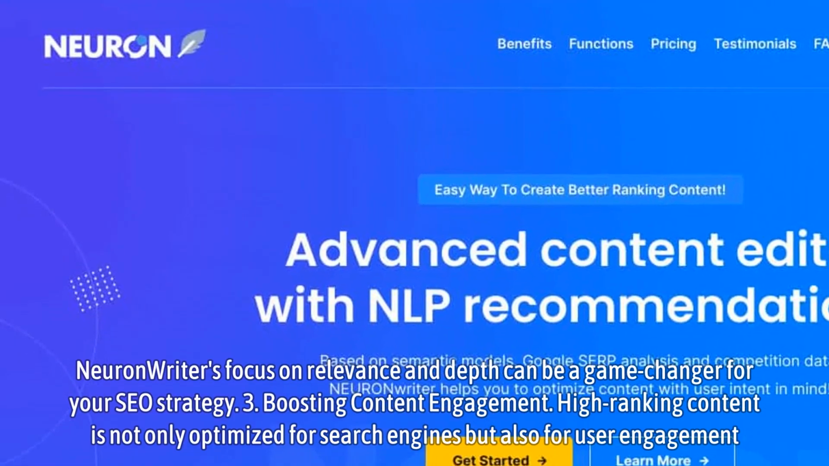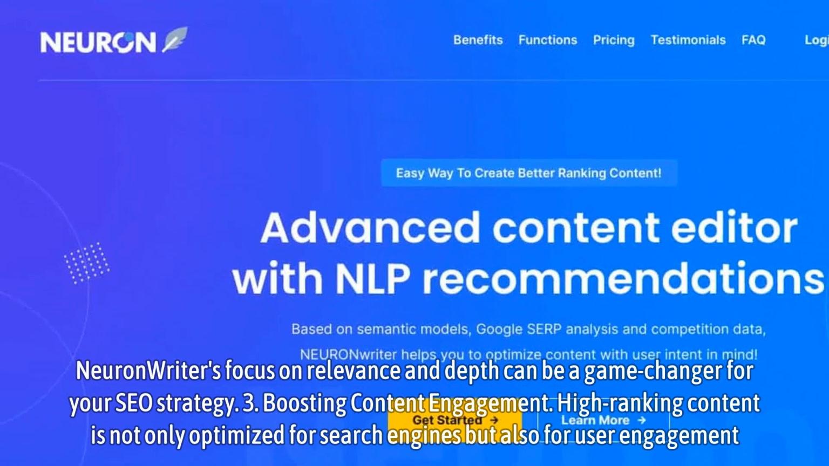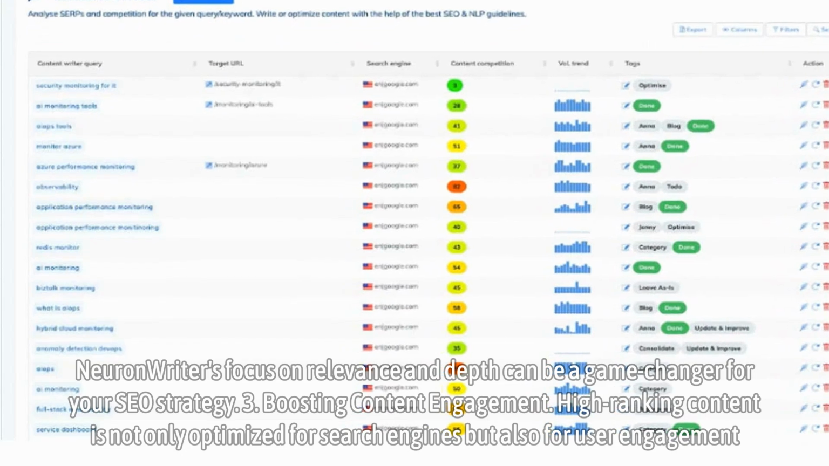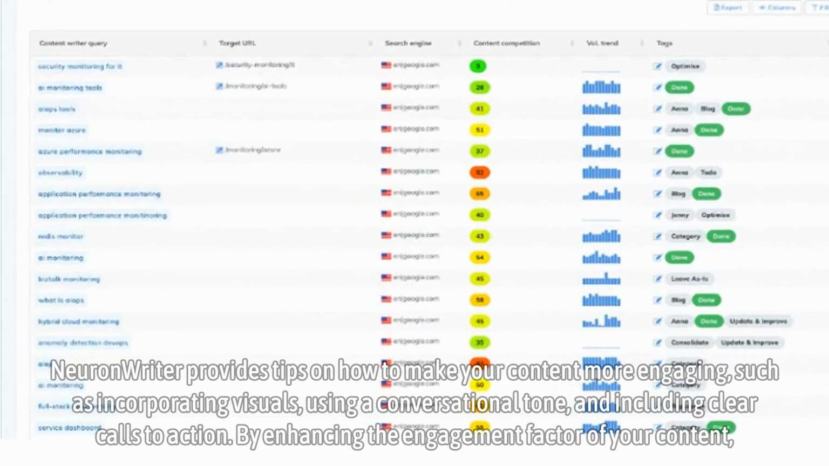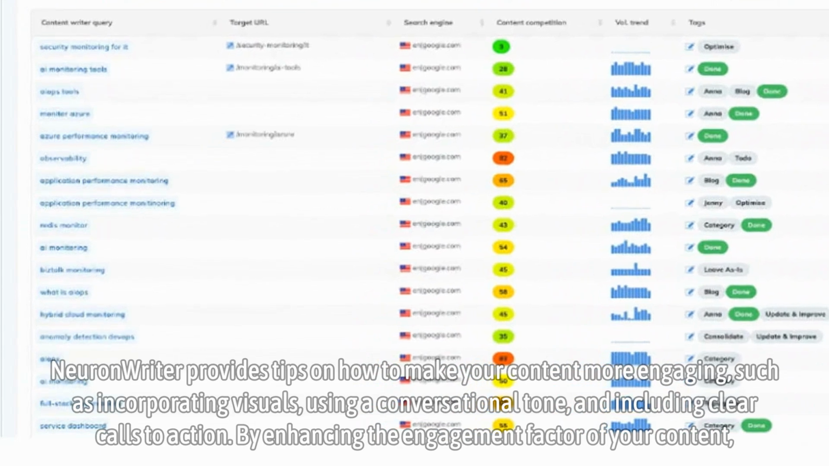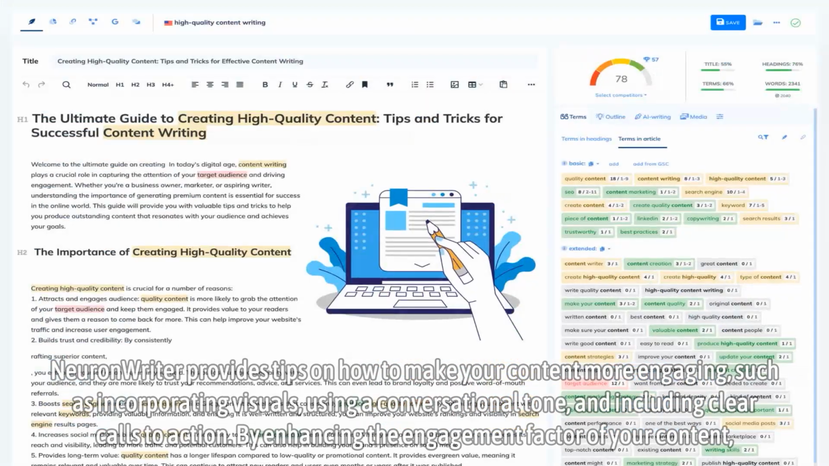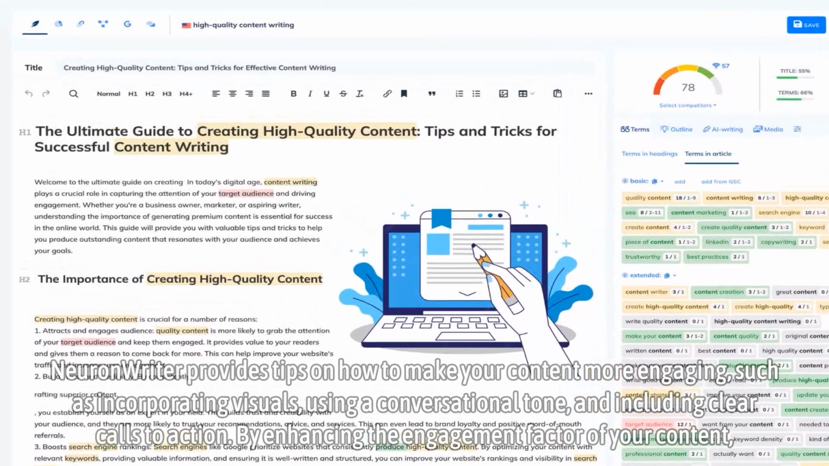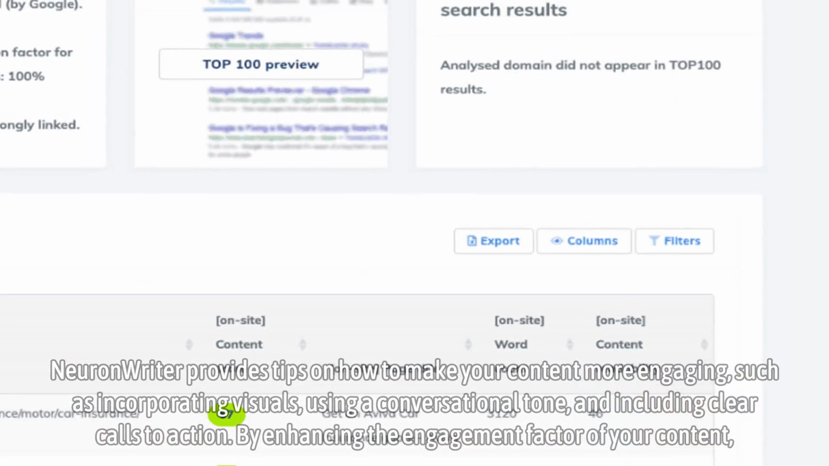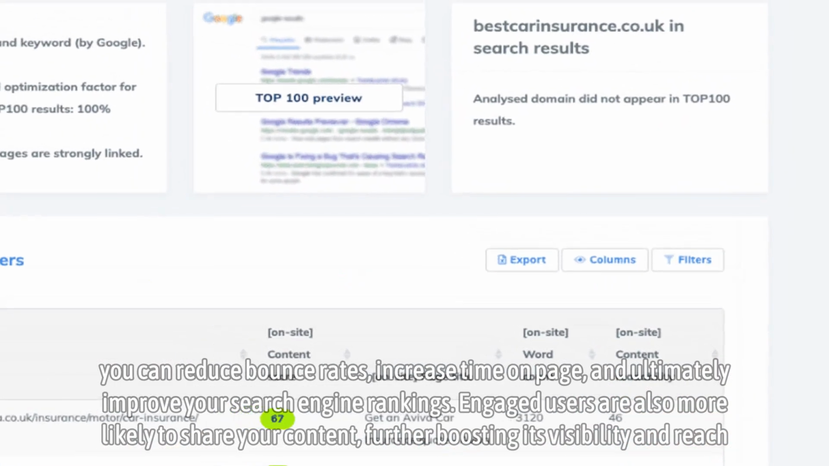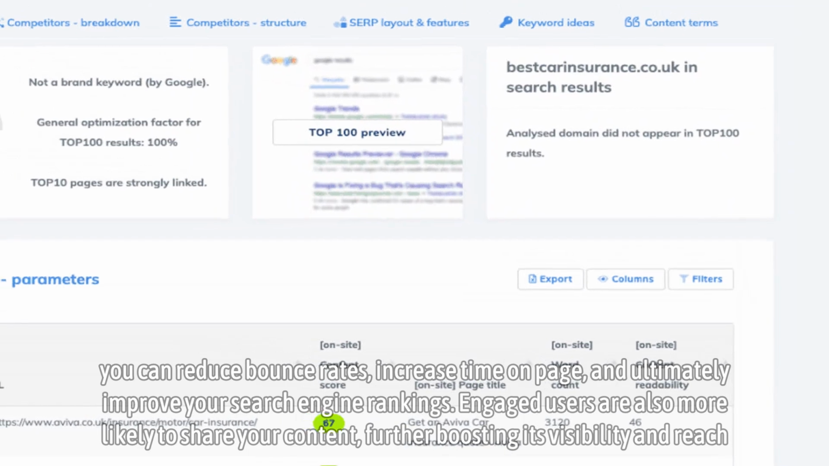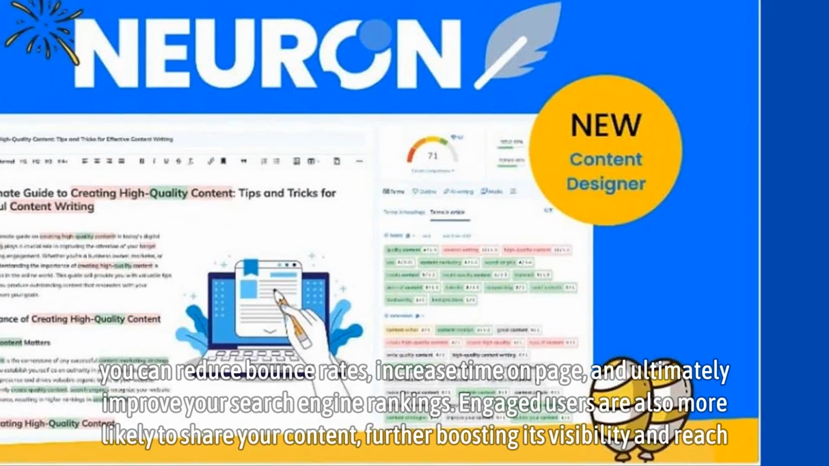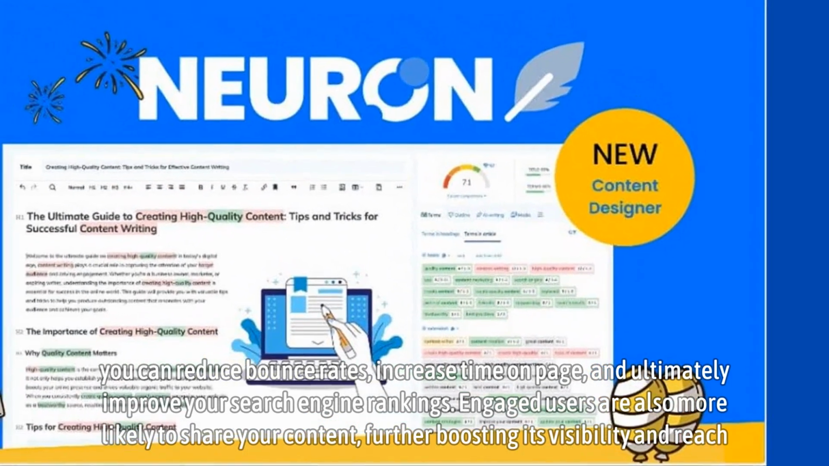3. Boosting content engagement. High-ranking content is not only optimized for search engines, but also for user engagement. NeuronWriter provides tips on how to make your content more engaging, such as incorporating visuals, using a conversational tone, and including clear calls to action. By enhancing the engagement factor of your content, you can reduce bounce rates, increase time on page, and ultimately improve your search engine rankings. Engaged users are also more likely to share your content, further boosting its visibility and reach.